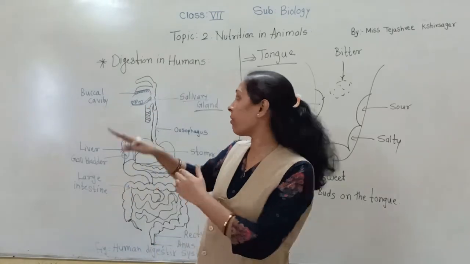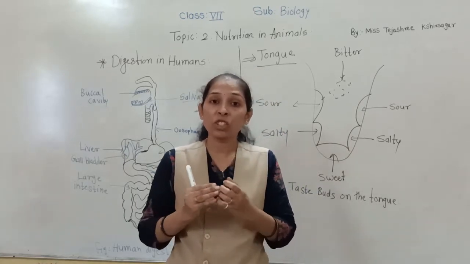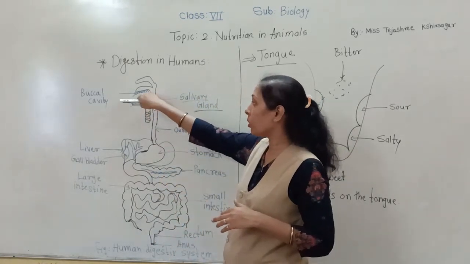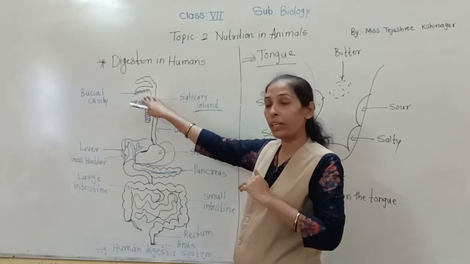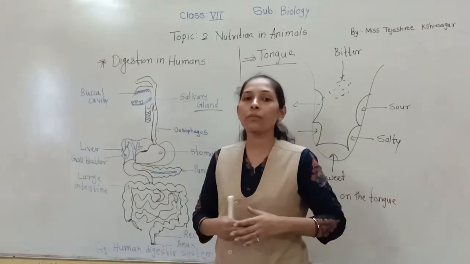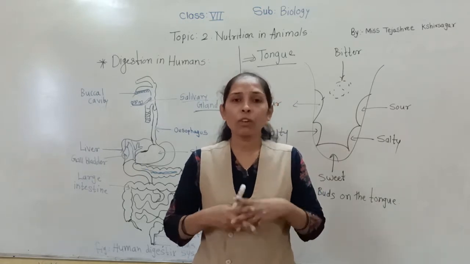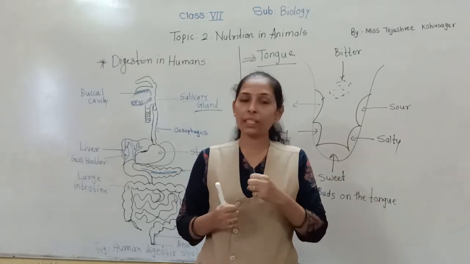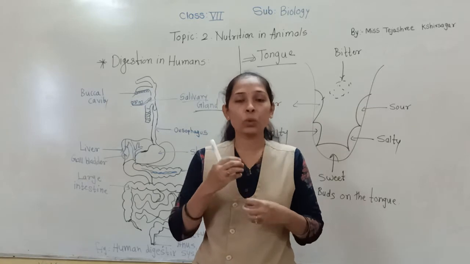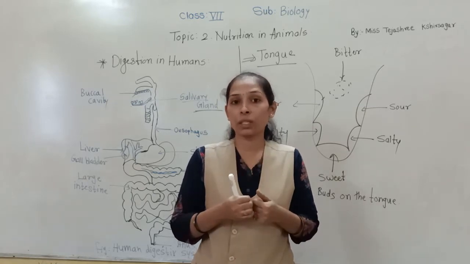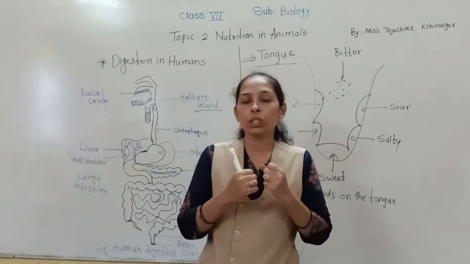As we know, in the buccal cavity we can see the teeth and also the tongue. The tongue is a muscular organ which is attached from the back side to the floor of the buccal cavity. It is fixed from the back side, but from the front side it is free and can move in any direction. So what do you think is the use of the tongue? Obviously, the tongue helps to mix the food with saliva. It helps make the food soft in the presence of saliva, and it also helps to swallow the food and to chew the food properly.